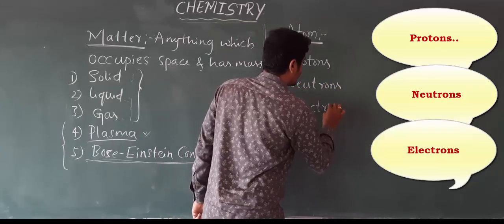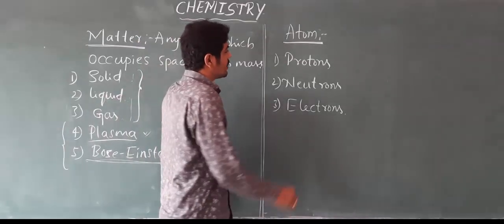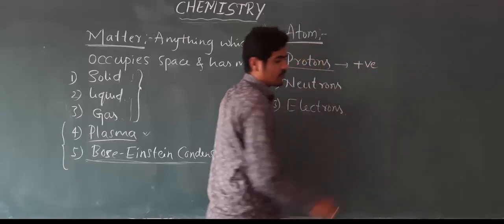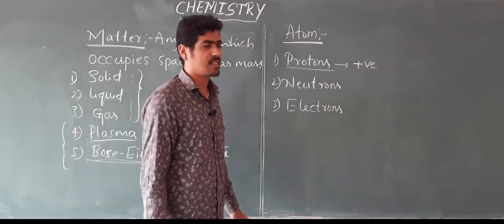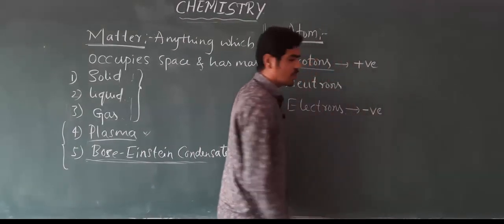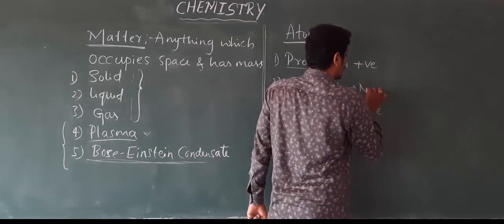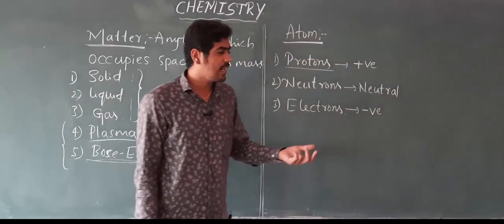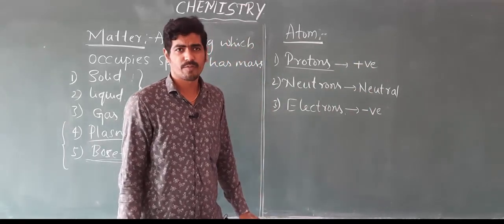Protons are positively charged particles, electrons are negatively charged particles, and neutrons are neutral in nature, meaning they have neither positive nor negative charge.